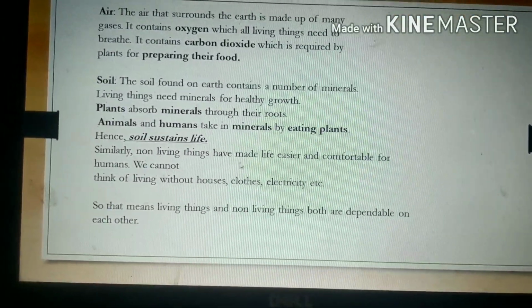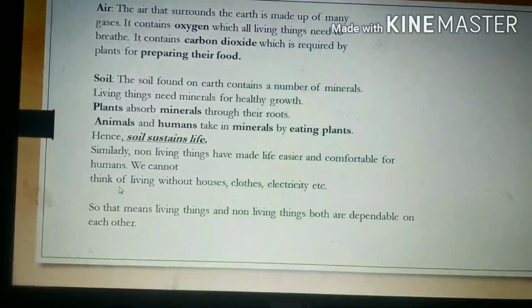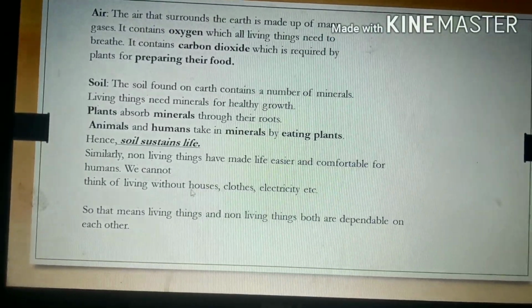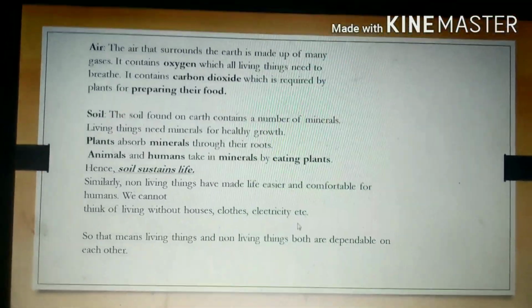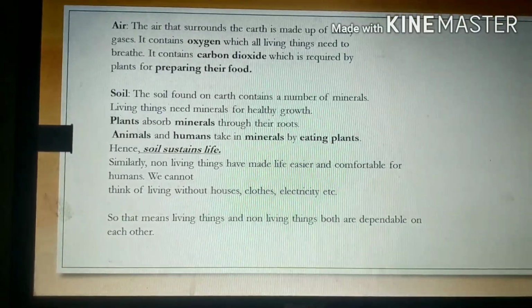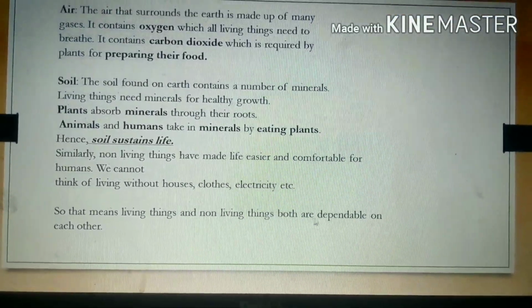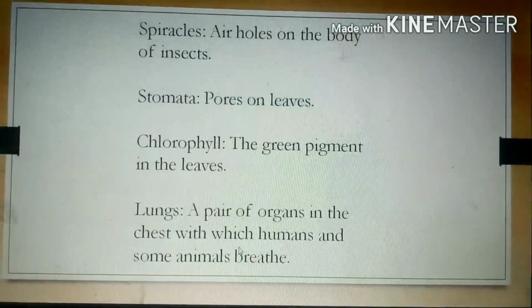Similarly, non-living things have made life easier and more comfortable for humans. We cannot imagine living without houses, clothes, electricity. These are all non-living things. Can you imagine life without these things? Of course you cannot. That means living things and non-living things are both dependent on each other.